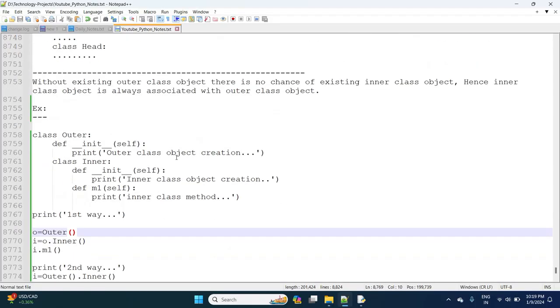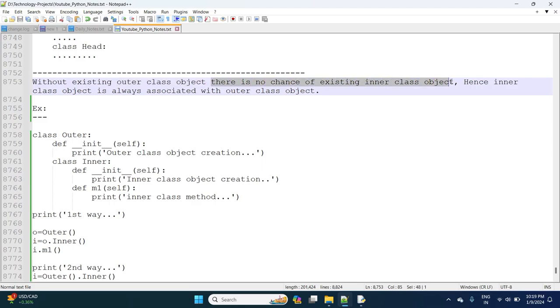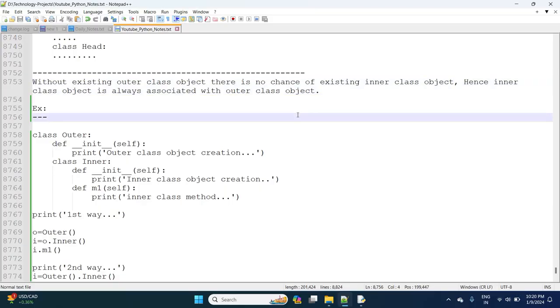So in that way, without an existing outer class object, there is no chance of an existing inner class object. Hence, the inner class object is always associated with the outer class object.